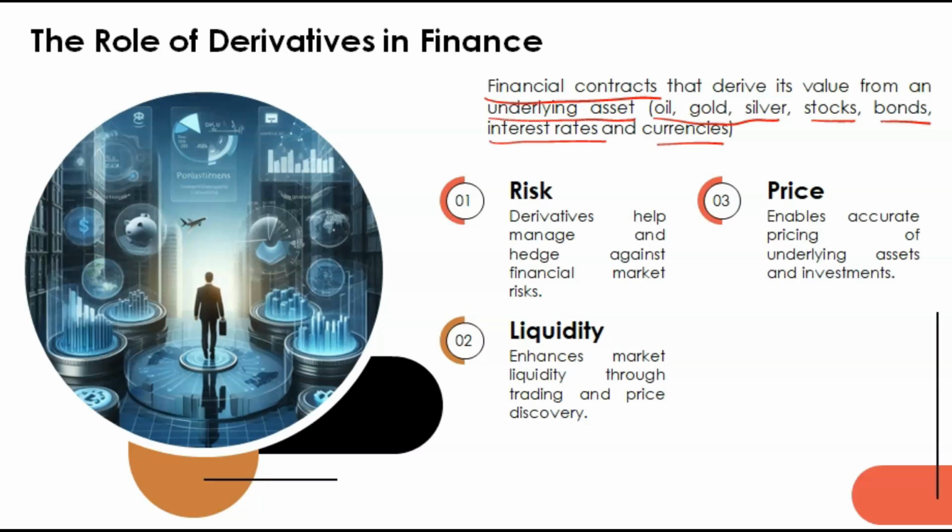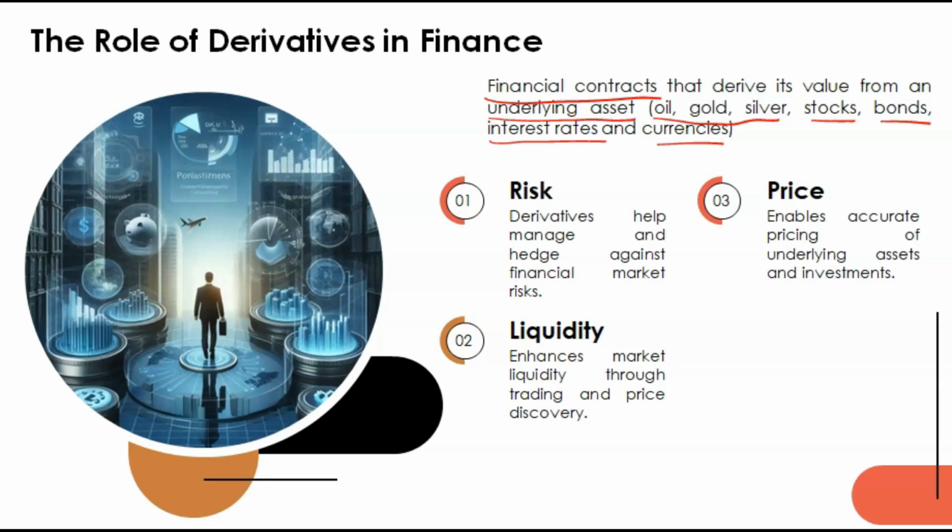Whenever any transaction is done between two parties, buying and selling, simply buying and selling will not come under derivative. But whenever there is buying and selling and the value of that asset is derived from an underlying asset, that asset should be underlying, means it can be either gold, silver, oil, shares, debentures.